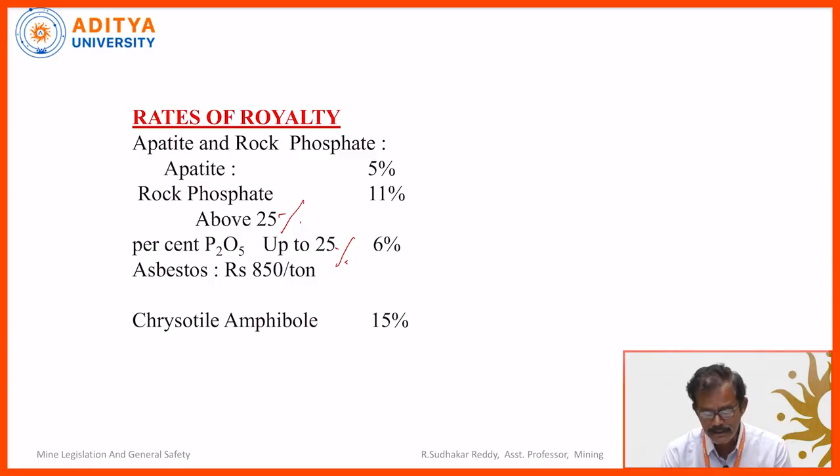And the asbestos, that is rupees 850 per ton. Here it is not paid as a percentage, because these royalties may be paid according to the percentage of value or sometimes per ton also. It depends upon the central government. And next, chrysotile amphibole is paid on the sale value basis, that is 15%. For example, if it is sold at 1000 rupees, then the mine owner needs to pay 150 rupees per ton.